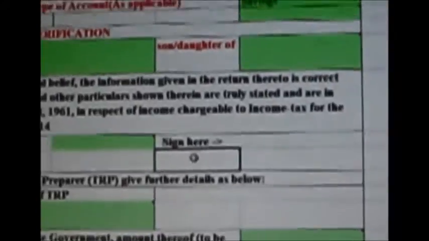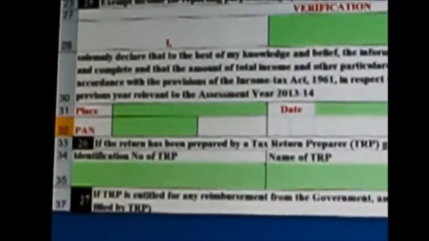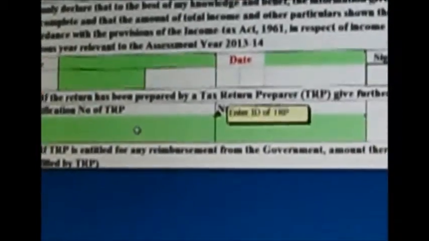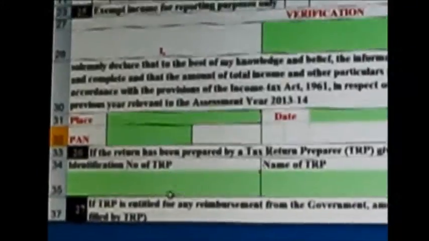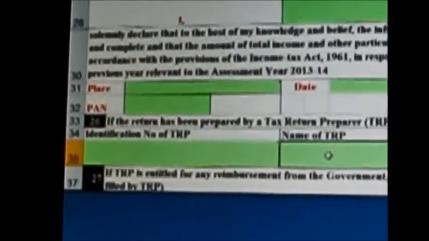The sign here option is for manual entry, we can't sign here. So there is another option of digital signature, in case you want to sign. That we will look at later. If this form is prepared by a person other than you, that is a tax return preparer, TRP, then that person's identification number and the name of the TRP need to be filled here.